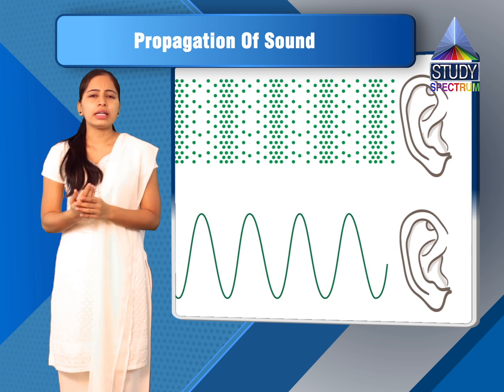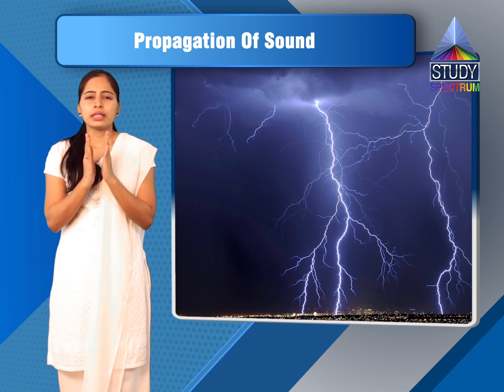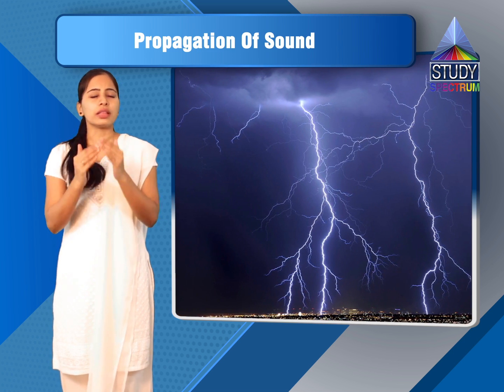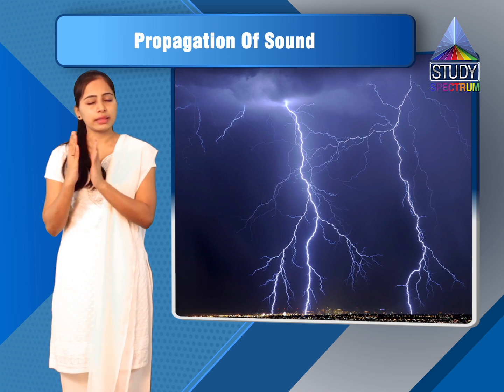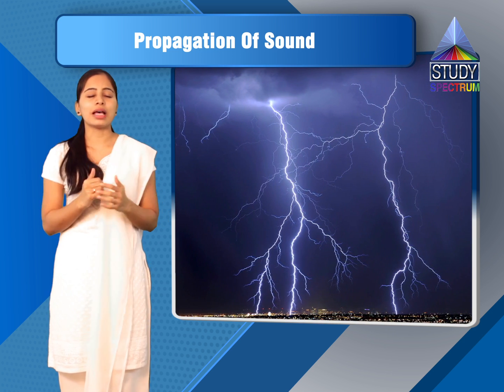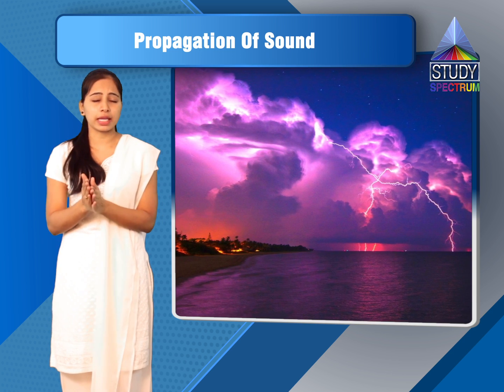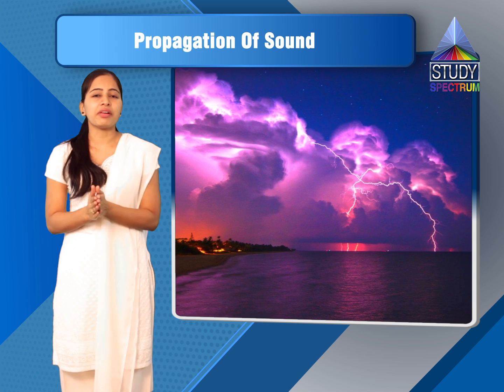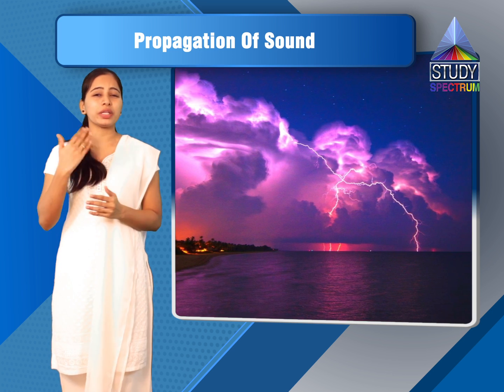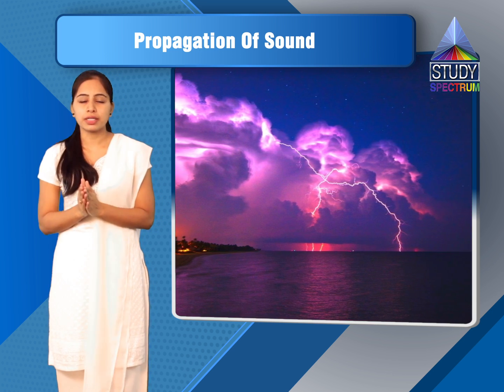After that we saw that sound has a lesser speed than light. Sound has a speed of about 340 meters per second, whereas light travels with a speed of 3 into 10 raised to 8 meters per second.